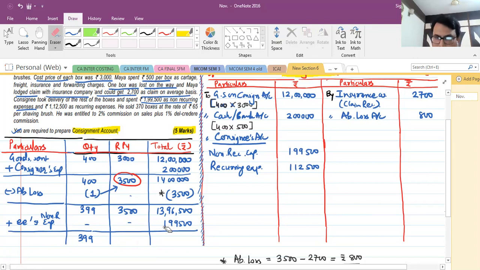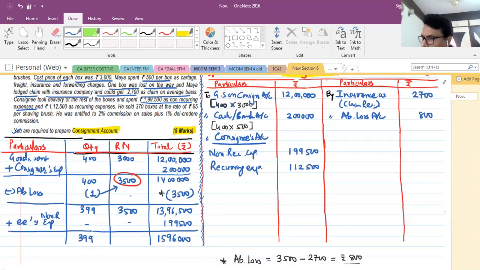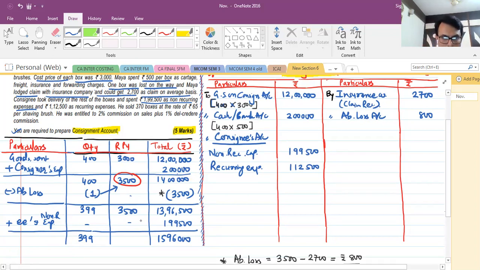So 13,96,500 plus 1,99,500. So total will be 15,96,000 divided by 399 boxes, right? So it will be 4,000 rupees.